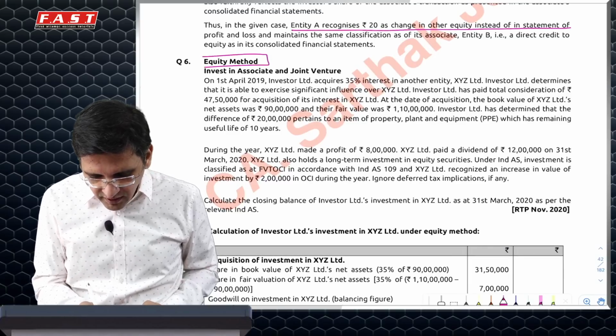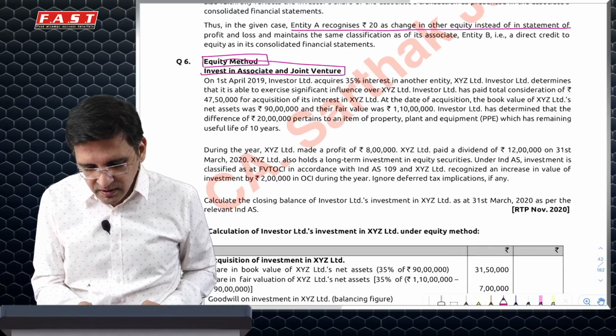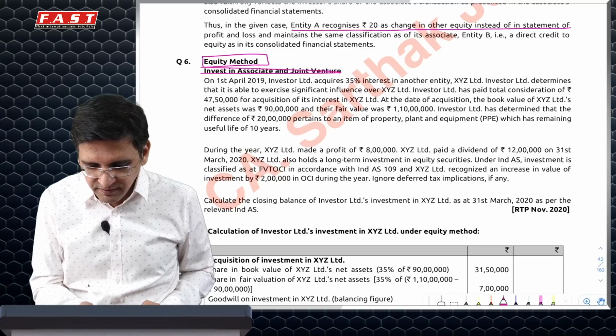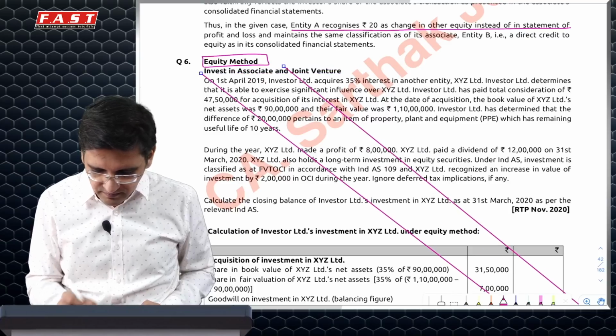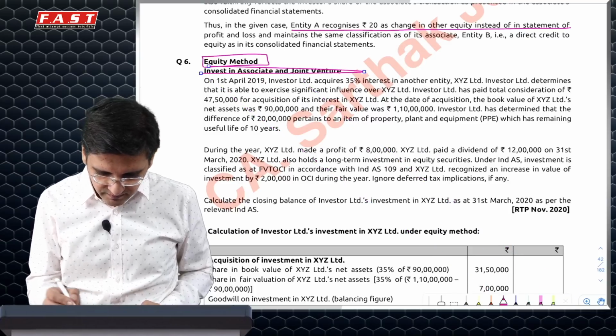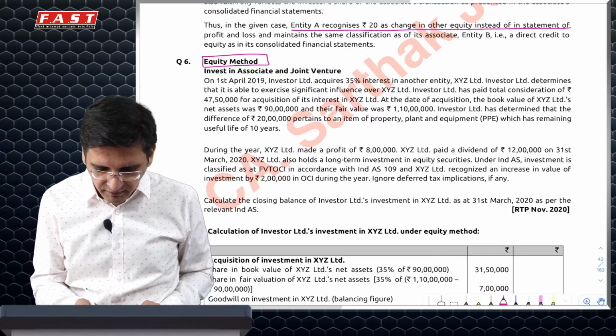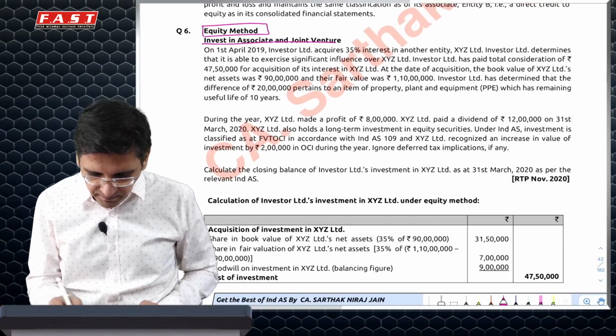Then the equity method, a very common question, asked multiple times, but it does not mean it cannot be asked further, because the institute kind of loves asking questions on associate and JV repetitively.